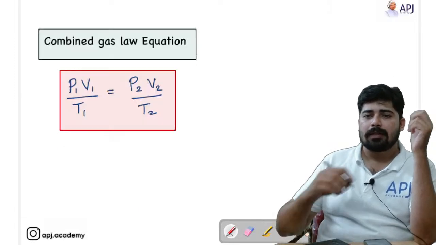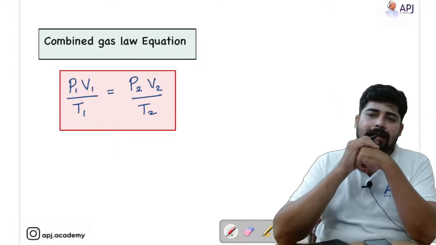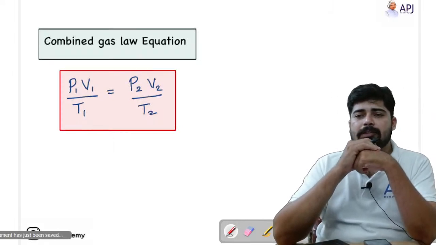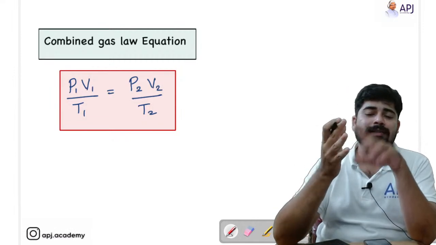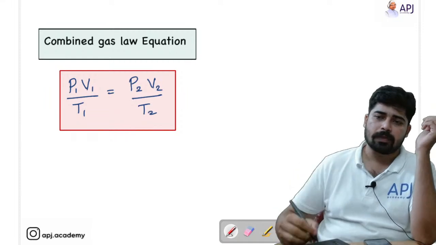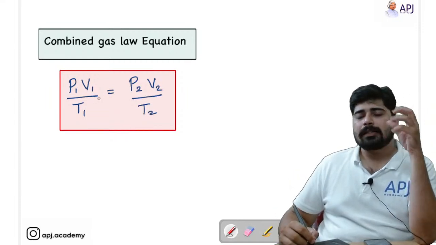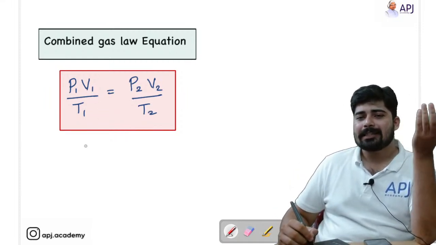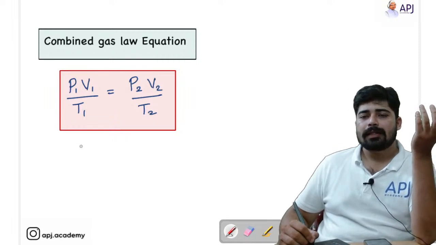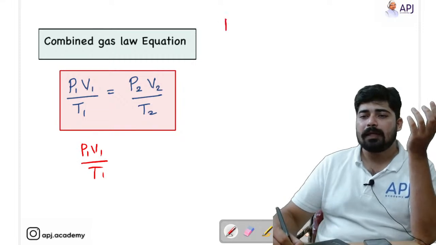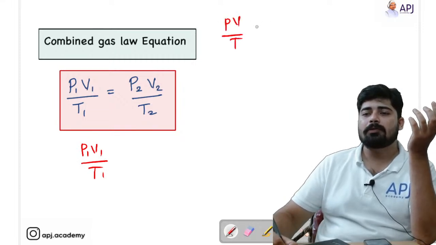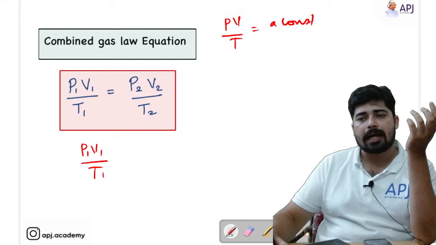Let's move on to the next one. Now this is an interesting relation, that is the combined gas law equation. In the combined gas law equation, we are combining all the three gas laws that we have studied. With the combination of these three laws, we get a new equation, that is P1 V1 by T1 is equal to P2 V2 by T2, or we can say that PV by T is equal to a constant for any particular gas.